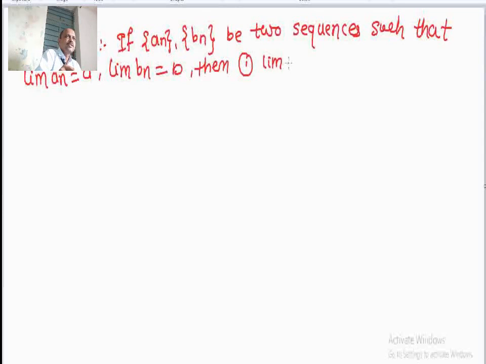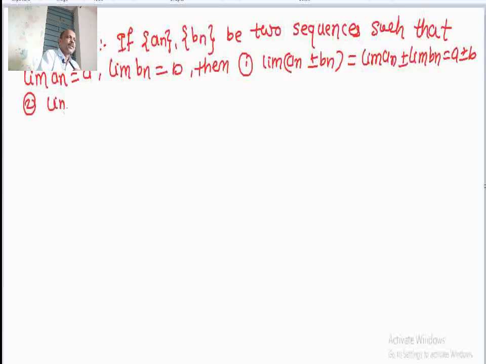first, limit of an plus minus bn equal to limit of an plus minus limit of bn equal to a plus minus b.